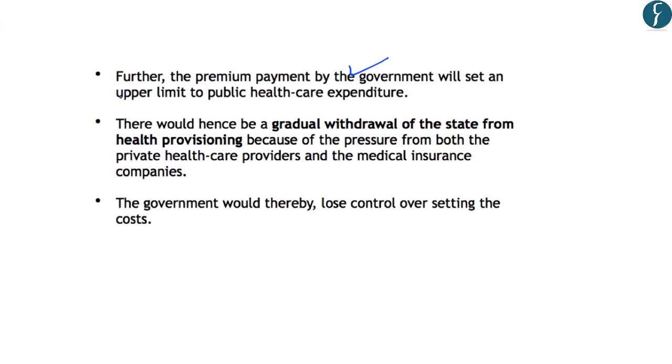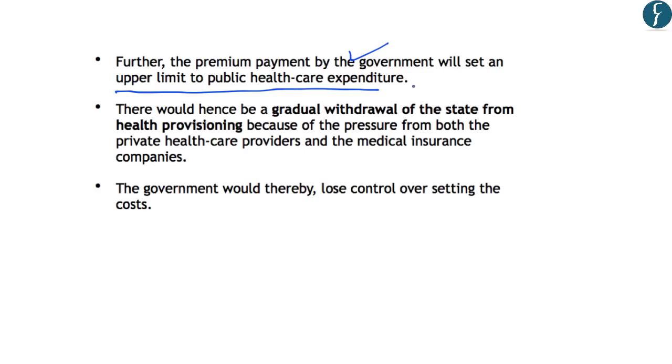Now the authors have further highlighted that if the premium payment is done by the government, it will set an upper limit to the public healthcare expenditure. This means that now the government will only focus on paying the premiums for the healthcare expenditure, and they will not invest in healthcare infrastructure. So the authors further say that there would hence be gradual withdrawal of the state from the health provisioning services. And this is because of pressure from both the private healthcare providers and the medical health insurance companies.